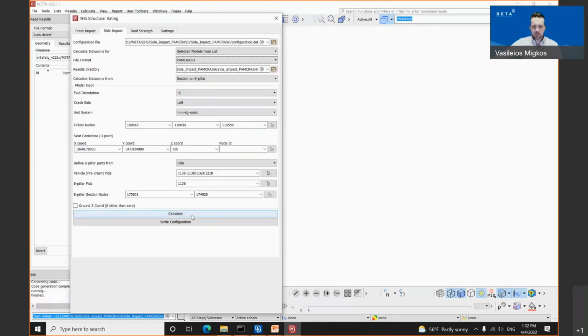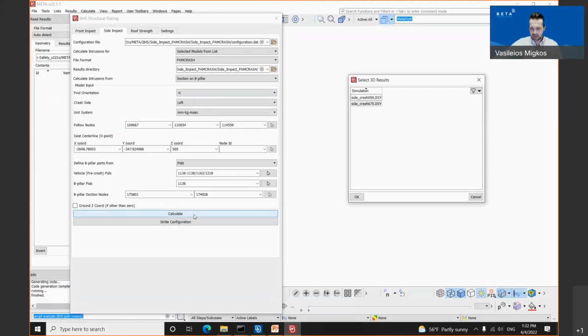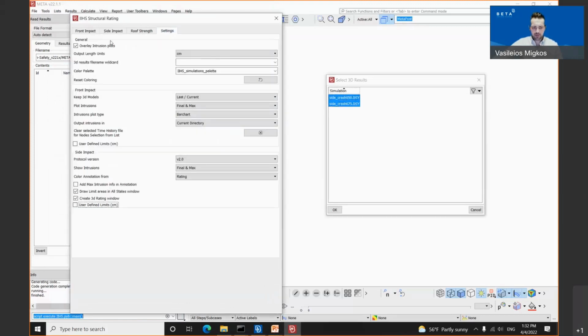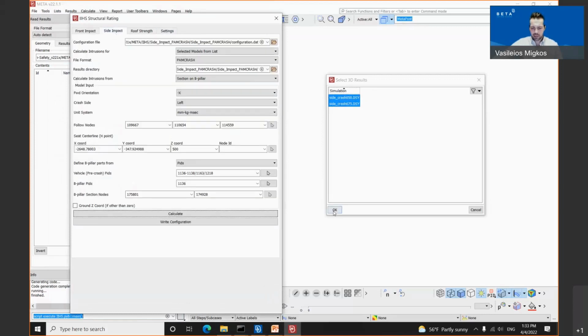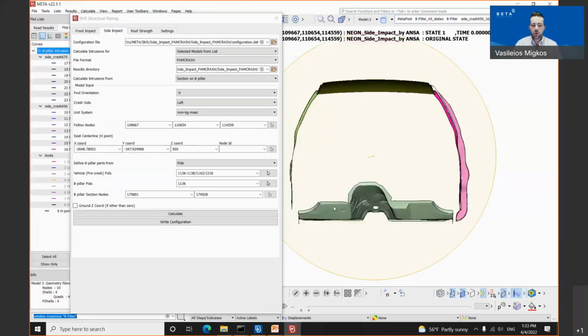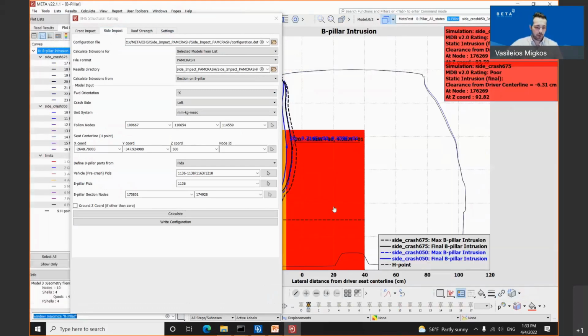Once the user clicks on the calculate button, we have again the same thing. The tool opens up the folder and finds two simulations. We will select both of them. Once we have selected the overlay, it will overlay both of them in one slide, and we will click OK. The post-processing according to the IIHS structural rating is very, very fast.